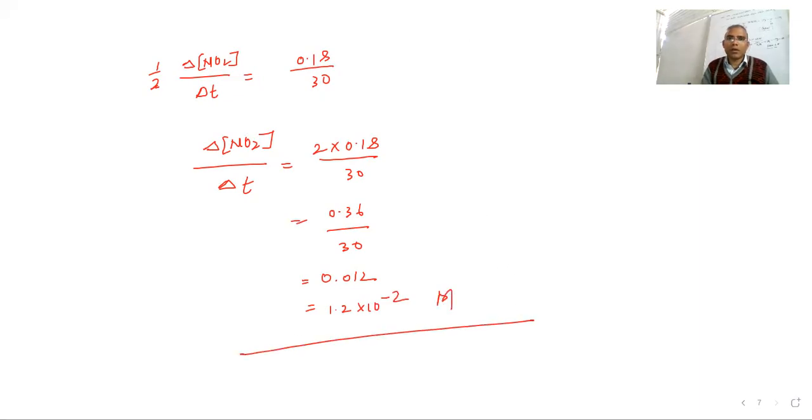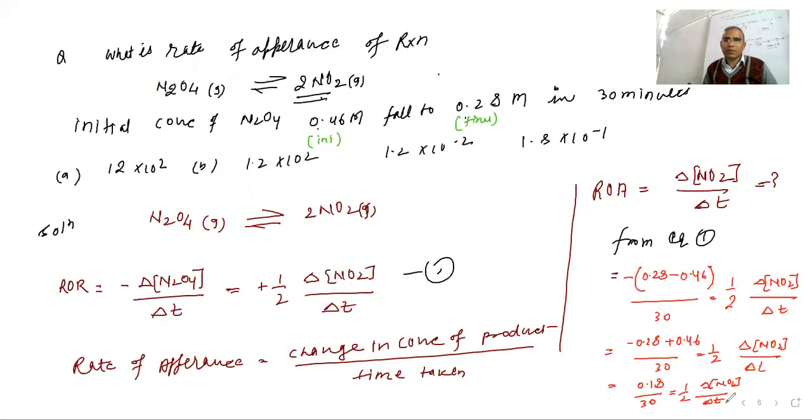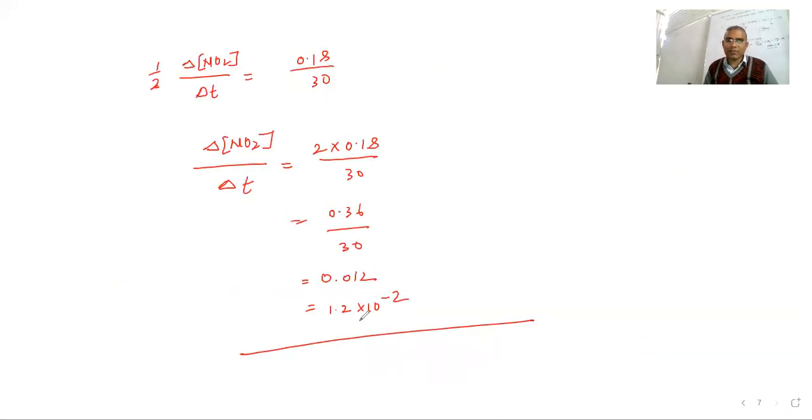Firstly, you see the options. I think option C is correct. Can you understand this? Okay. If you want to write it, please write.